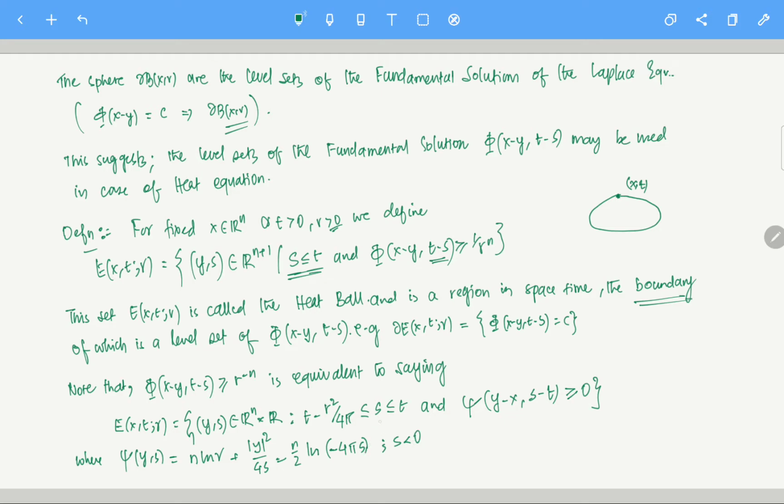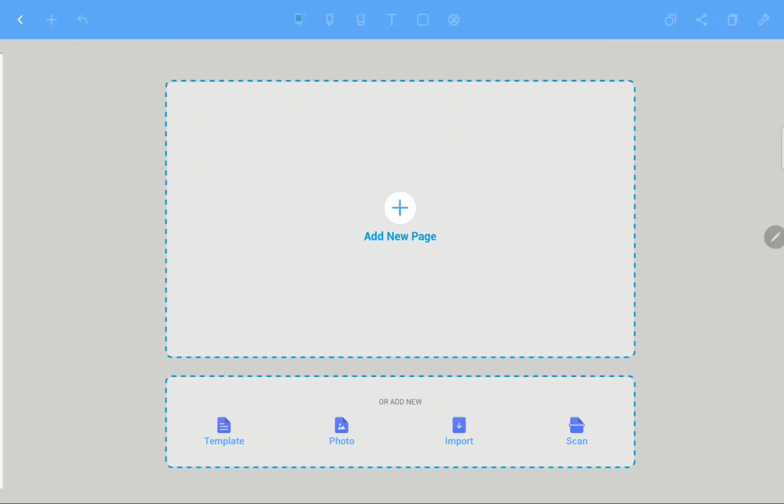Essentially, this is the psi. Now I am going to motivate how this and this are equivalent. So basically, E actually looks like this. You can rewrite E like that. Now, how do we rewrite this thing?